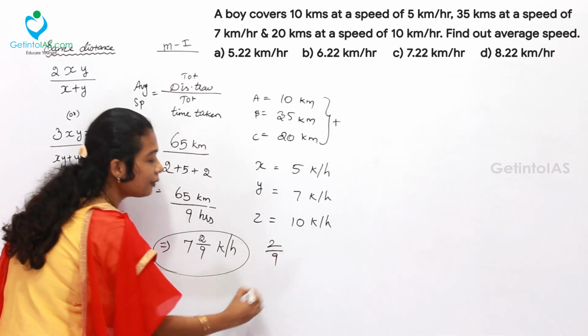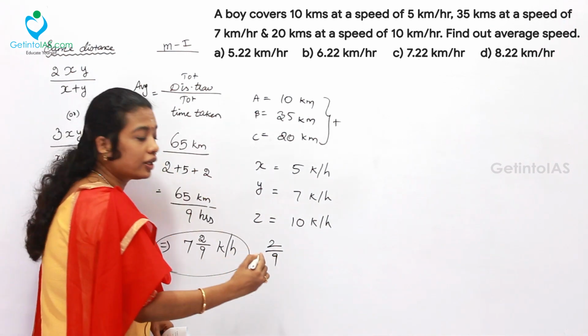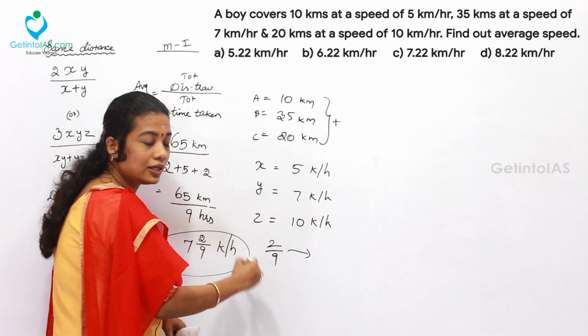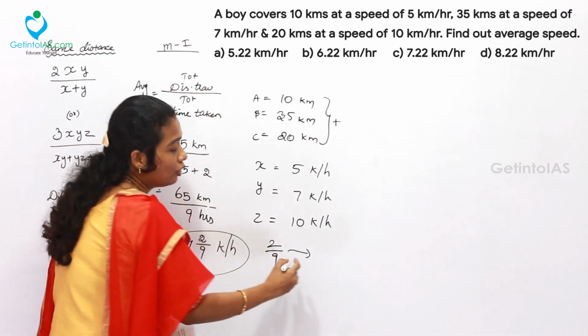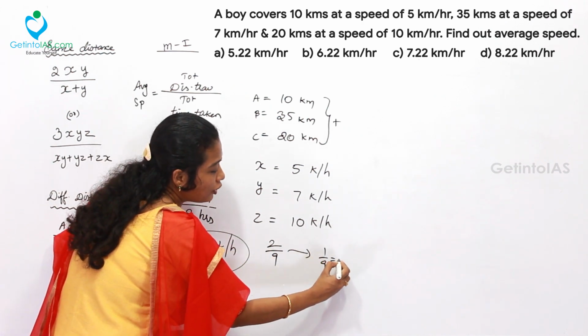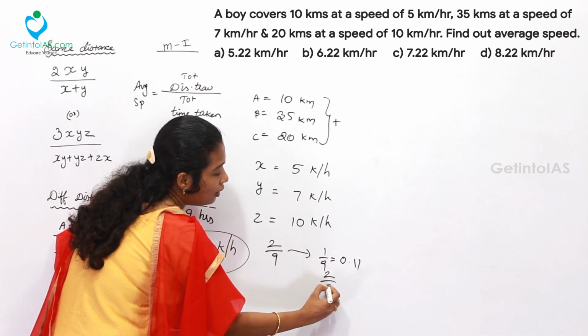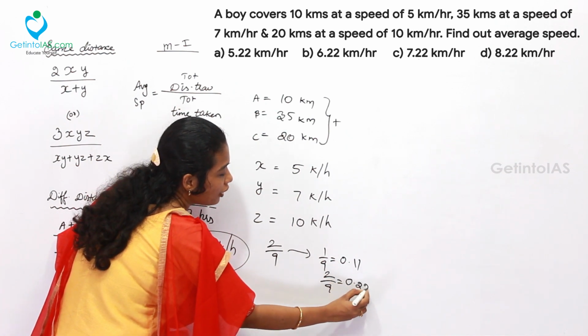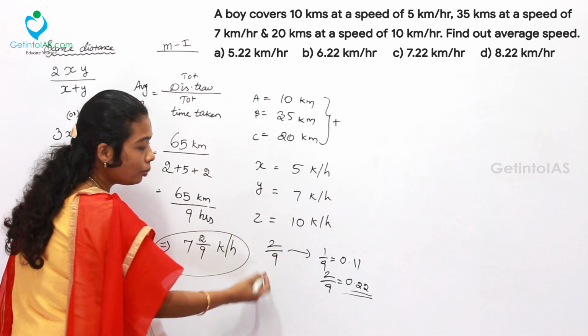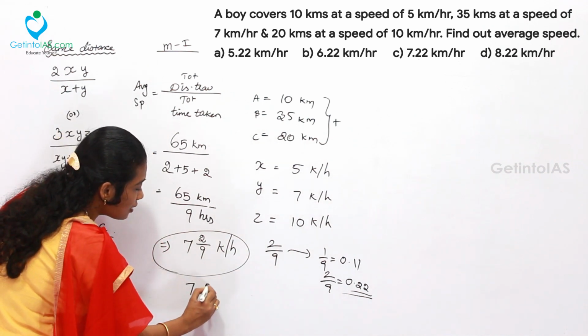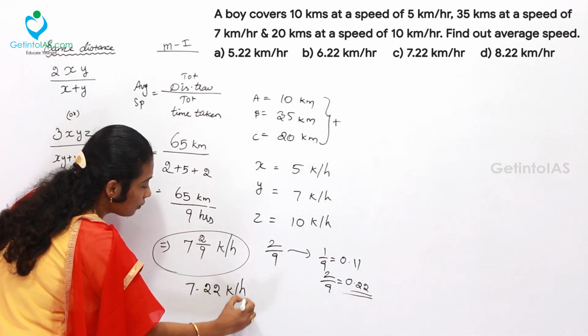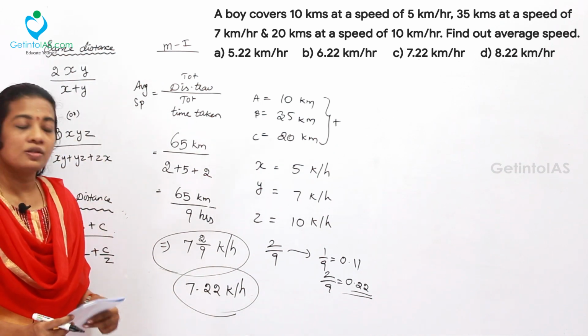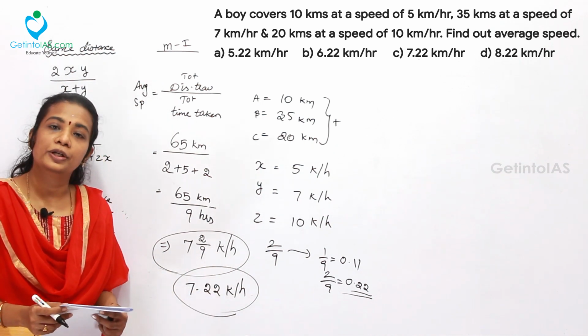What is 2 by 9? In the percentages video lecture, we have already seen how to convert these kinds of fractions into decimals using a trick. So here 1 by 9 is equal to 0.11. 2 by 9 is going to be simply 0.22. That's all. So 2 by 9 is 0.22. Finally, the answer can be chosen from option C, which is 7.22 km per hour.